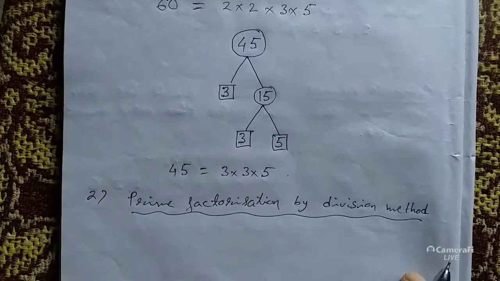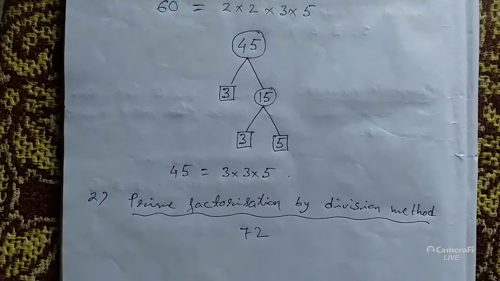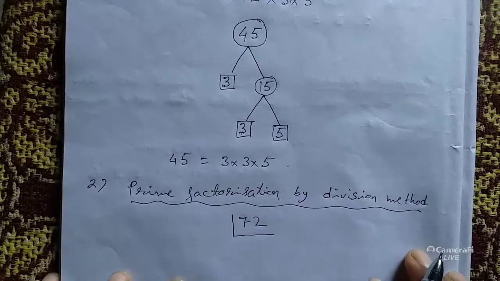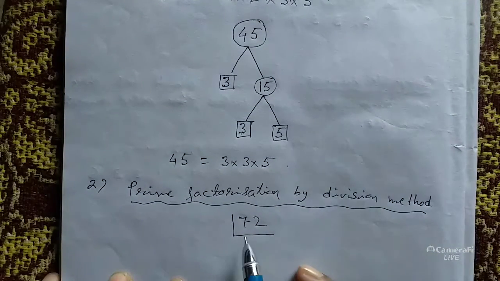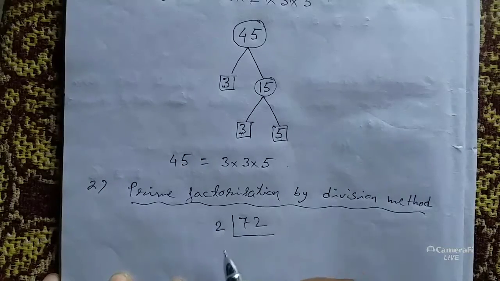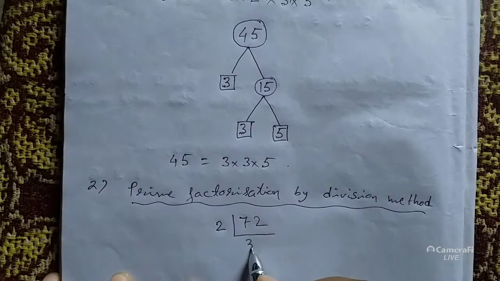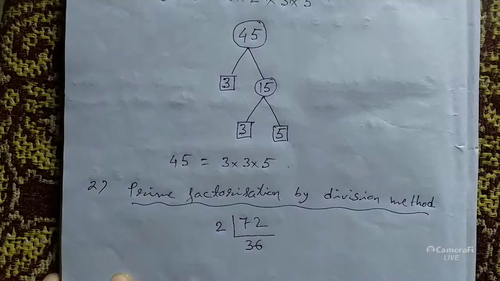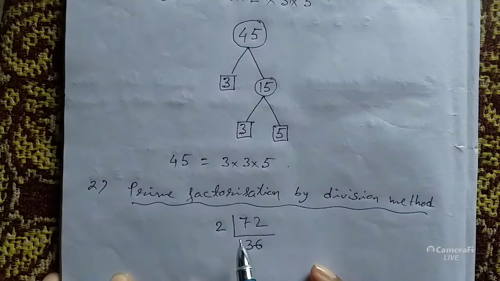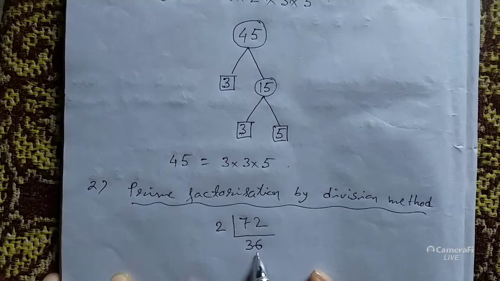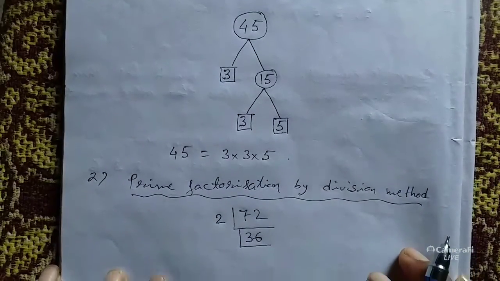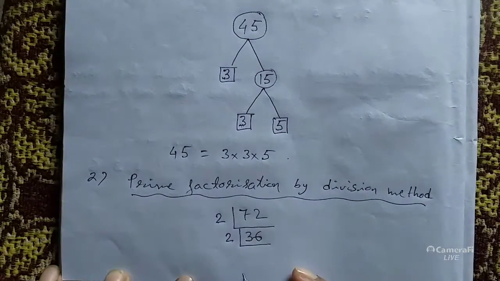In this method, suppose I am taking the number 72, and I have to prime factorize it. So do this type inside 72. Take a prime number which can divide 72, 2. 2 36s are 72. We will write the result after dividing by 2, the quotient 36, here. Then again choose a prime number which can divide 36. 2 can divide 36. 2 18s are 36.